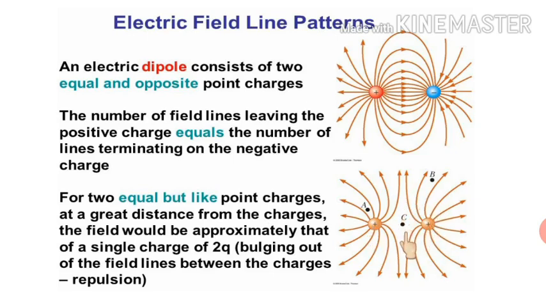Now if I talk about this point C, it is a neutral point. Electric field is 0 over here. That is why point C is a neutral point. If I talk about point A, here we can say that the strength of electric field is more because electric field lines are more. At point B, the strength of electric field decreases because the number of electric field lines decreases.